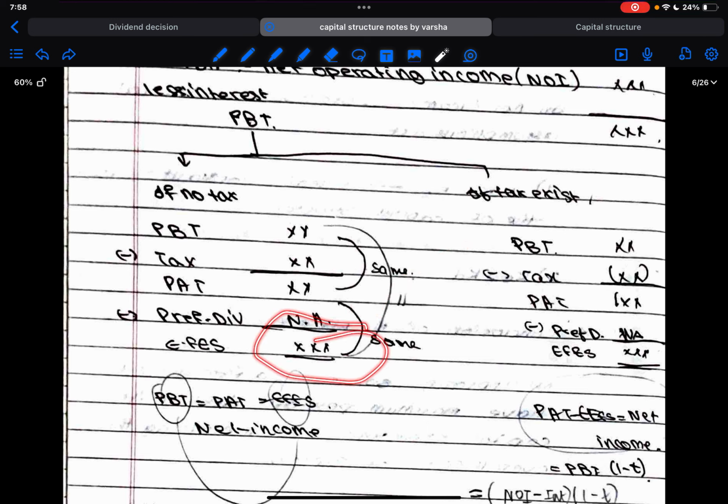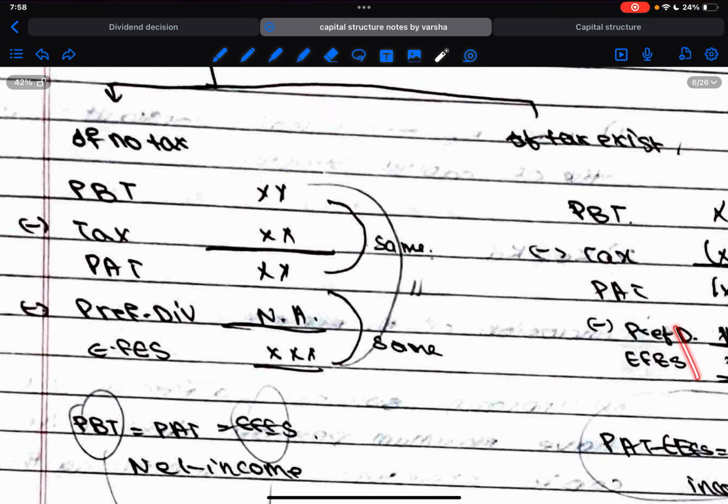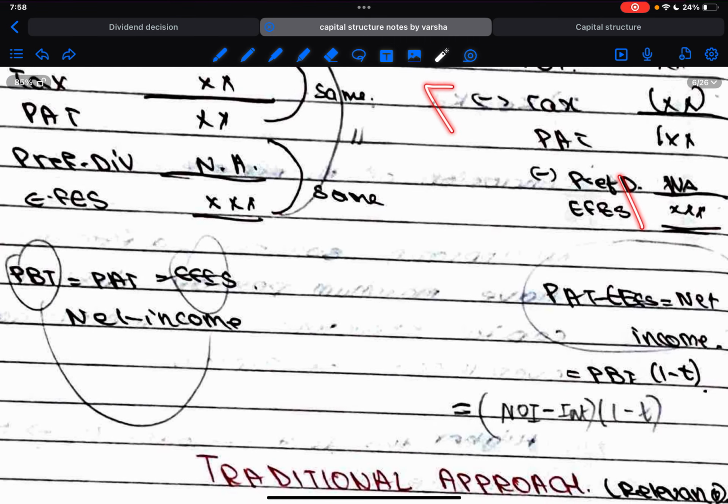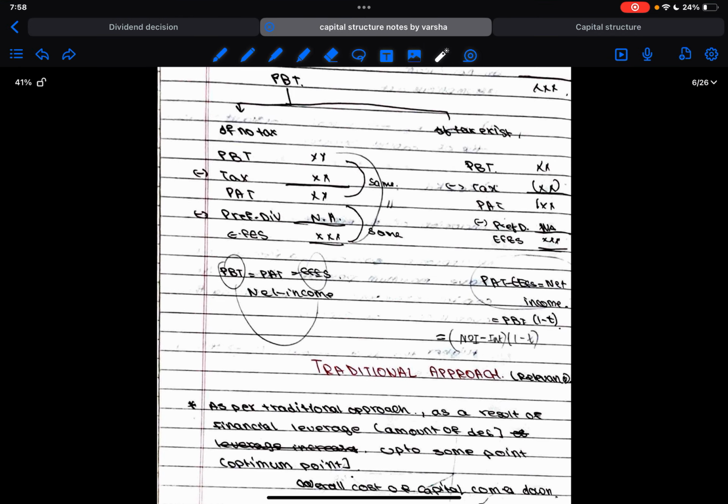The net income would be earnings available to equity shareholders. Now when it comes to tax portion, we'll be reducing the tax and we'll get the profit after tax. From that again we'll be reducing preference dividend which is not available, and the remaining amount would be earnings available to equity shareholders. So simply put, profit after tax will be equal to earnings available to equity shareholders. There won't be profit after tax minus preference dividend and then net income.